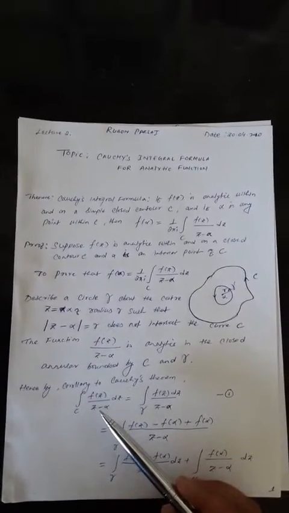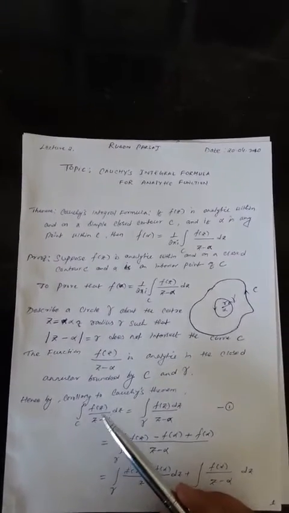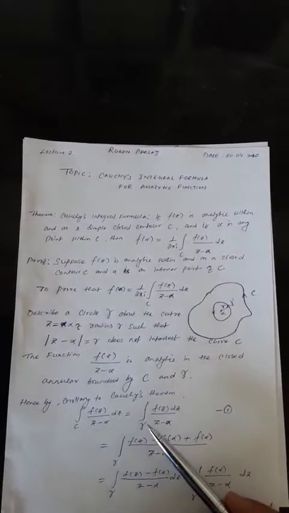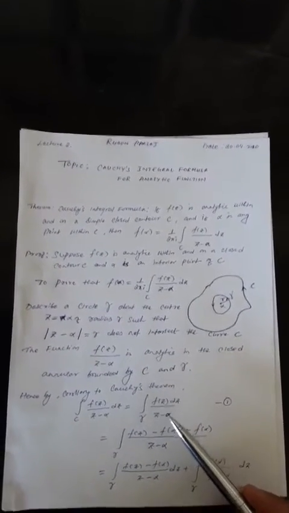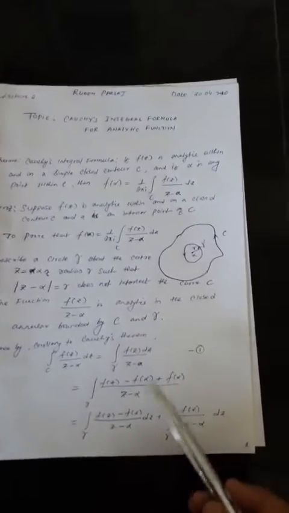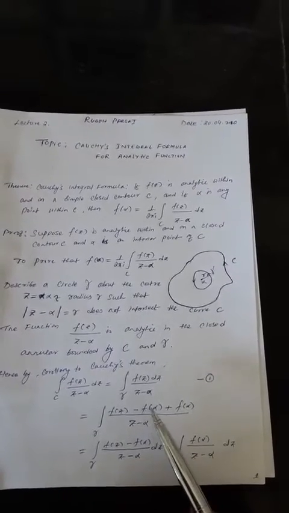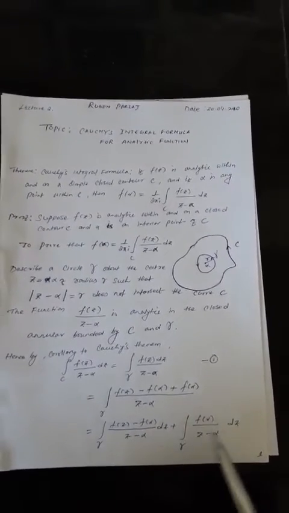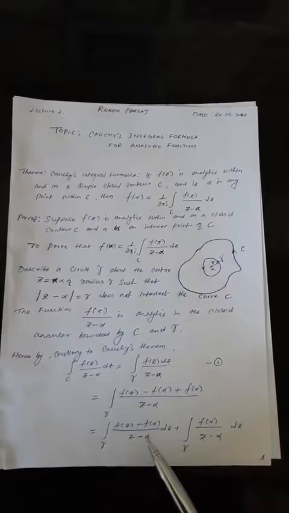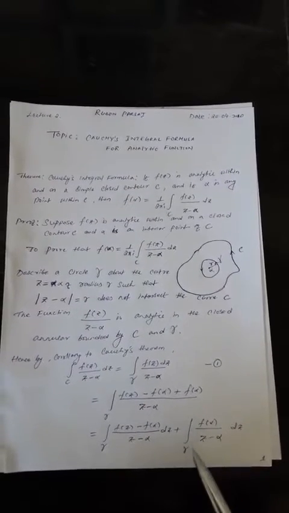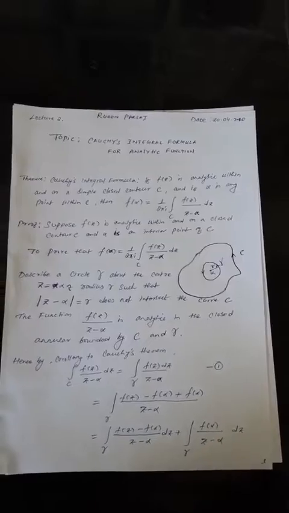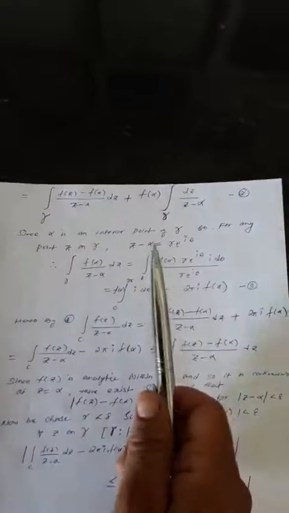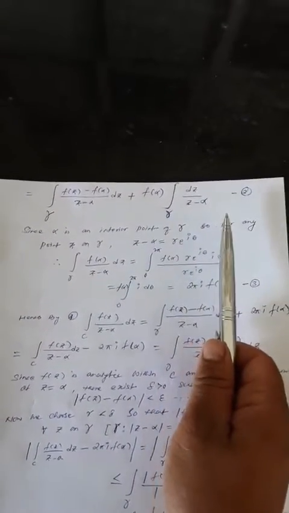From the corollary of Cauchy's integral theorem, we get: integration over C of f(z) by z minus alpha dz is equal to integration over gamma of f(z) divided by z minus alpha dz. Here we are just doing some manipulation: we are adding f(alpha) and subtracting f(alpha), which is a fixed value. Then we separate two terms: integration over gamma of f(z) minus f(alpha) divided by z minus alpha, plus integration over gamma of f(alpha) divided by z minus alpha. We are just separating these two terms in equation number 2.